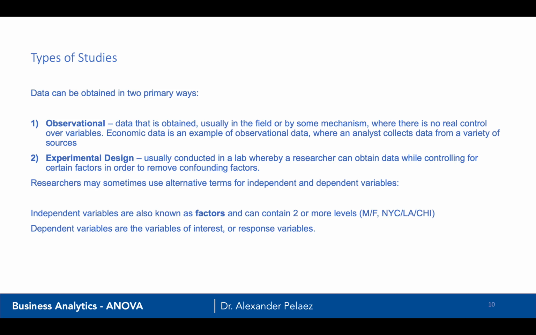In these experimental designs, the researcher's trying to control for any external factors and any external biases as much as possible. Researchers will sometimes use alternative terms for independent and dependent variables. But independent variables can be known as factors and can contain 2 or more levels. So the factor for gender would have 2 levels of male and female. The factor for city might be something such as New York City, Los Angeles, and Chicago. Dependent variables are the variables of interest or response variables. So these are the terms that are associated with these types of designs.